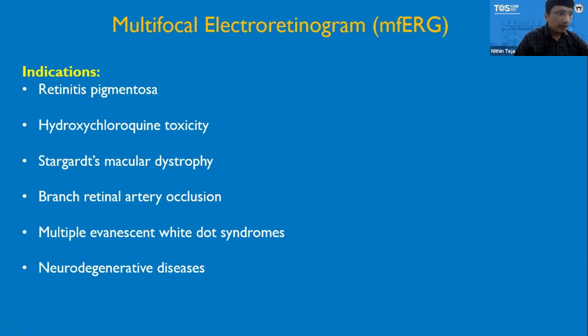It is also useful in white dot syndromes like multiple evanescent white dot syndrome. Patients may present sometimes with photopsias and enlarged blind spot. In the areas of enlarged blind spot, the multifocal ERG responses may be diminished. As multiple evanescent white dot syndrome is a self-limiting disease, the multifocal ERG responses may be reversible after some time. Multifocal ERG is also useful in cases of neurodegenerative diseases such as Parkinson's disease and Alzheimer's disease.